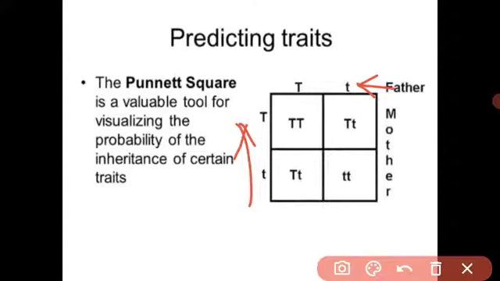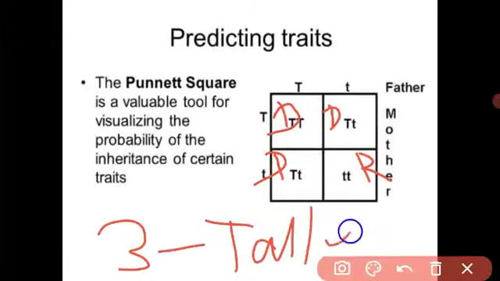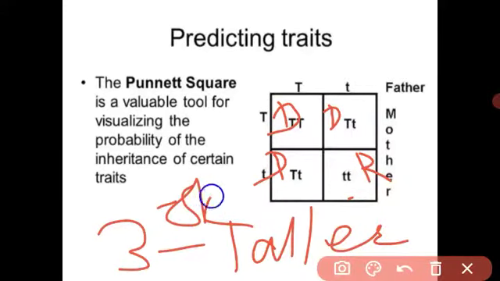What happens when there are 4 offspring? Whenever the fusion of their gametes occurs, TT, this is dominant. Capital T, small t, this is dominant. Capital T, small t, this is dominant. And small t, this is recessive. These 3 are dominant. Means out of 4 children, 3 are taller and only 1 child is shorter. Means it is the fusion of genes.